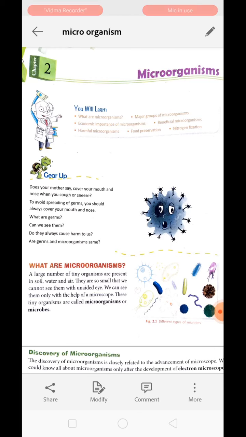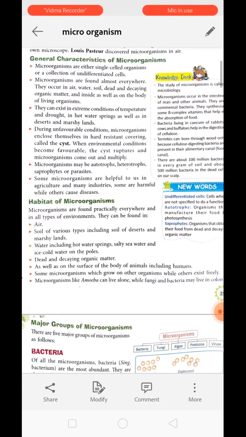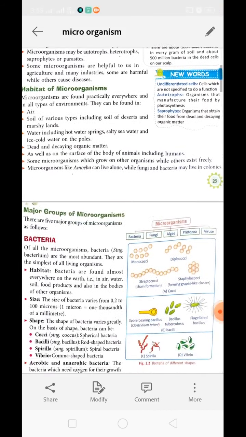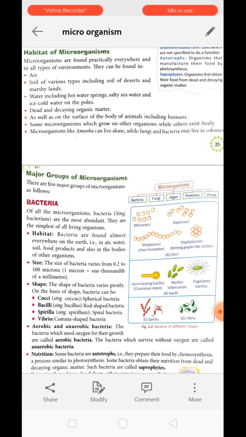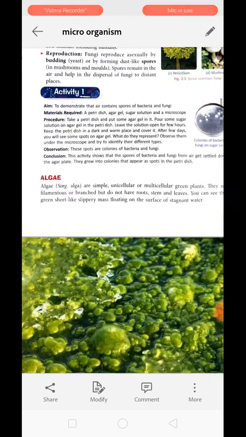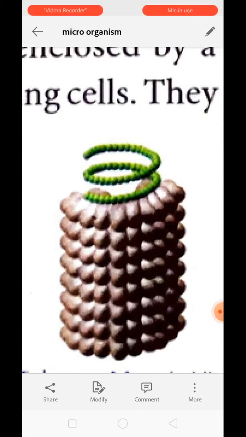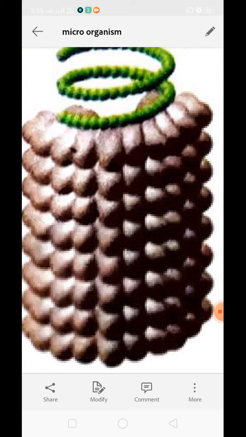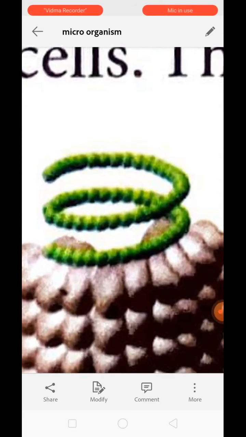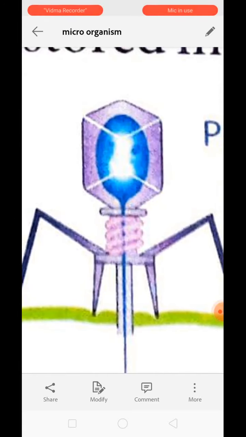In our previous video, we learned what a microorganism is, who discovered microorganisms, and their general characteristics. We have also seen the habitats of microorganisms. Then we talked about the groups of microorganisms like bacteria, fungus, algae, protozoa and viruses. You can see this is the structure of a virus, which has a protein capsid and DNA. Okay, see, this is the bacteriophage which attacks bacteria, right?